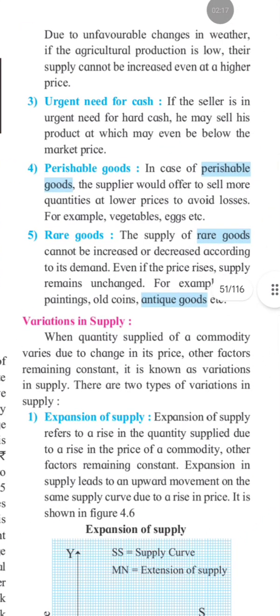Now, urgent need for cash. Sometimes sellers need money urgently. So in such situations, they may sell goods even at lower prices. Therefore, supply does not increase with price. Perishable goods: some goods like vegetables, fruits, eggs, and milk cannot be stored for long. So, to avoid losses, sellers may sell large quantities even at lower prices. Hence, these goods are exceptions to the law of supply.